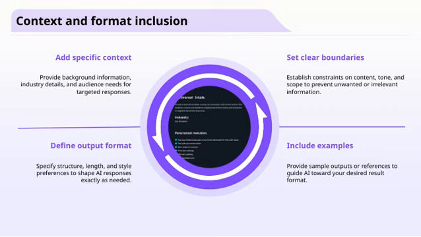Setting clear boundaries is also important. We need to establish what topics are in scope and what are off-limits, as well as tone and scope constraints, so we avoid irrelevant or unwanted content. Including examples or sample outputs can serve as a helpful guide, giving a clear reference point for the kind of responses we're aiming for. Altogether, these steps, adding context, defining format, setting boundaries, and including examples, are essential for ensuring our communication is precise, relevant, and aligned with our overall presentation goals.